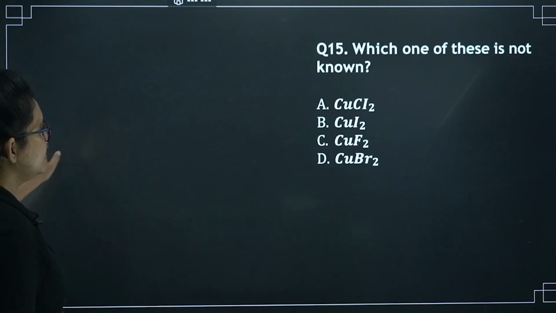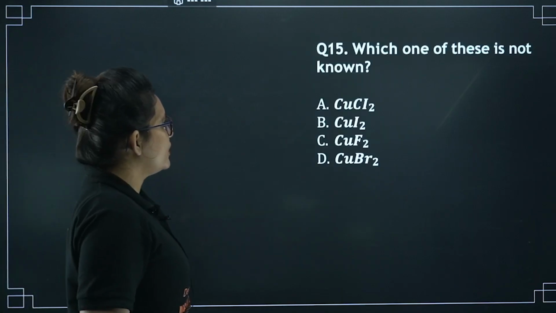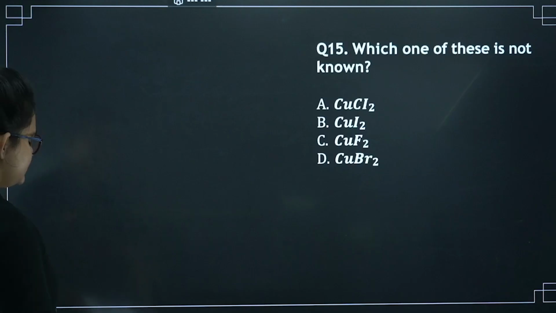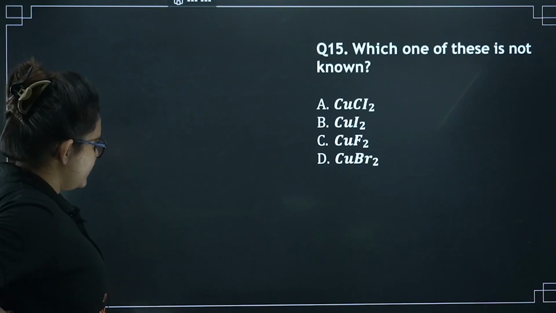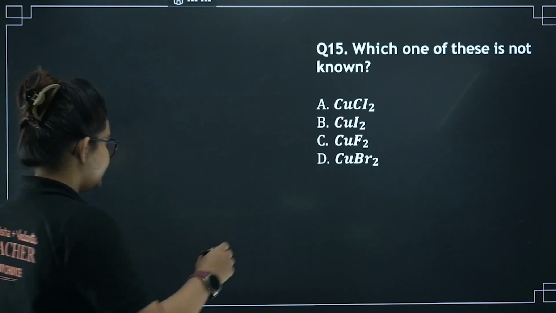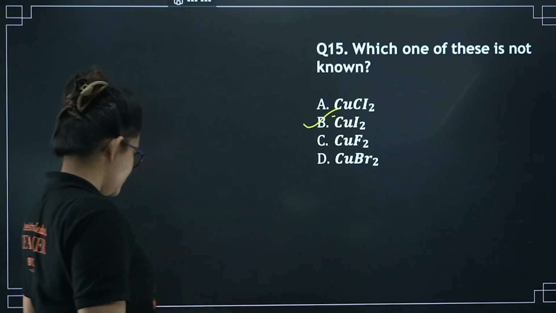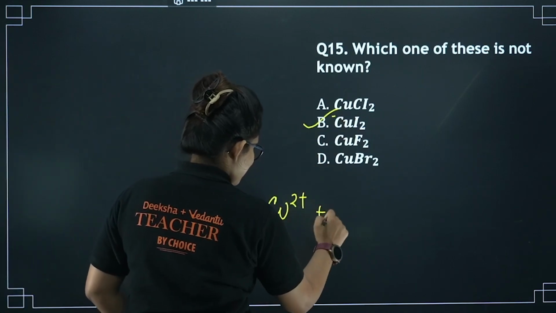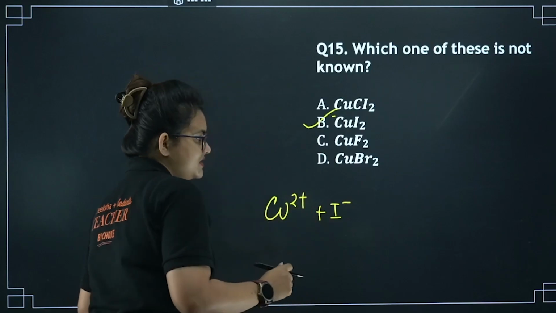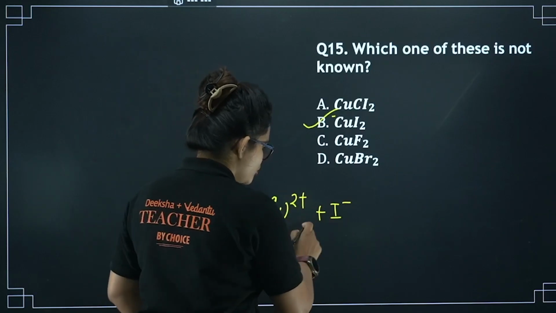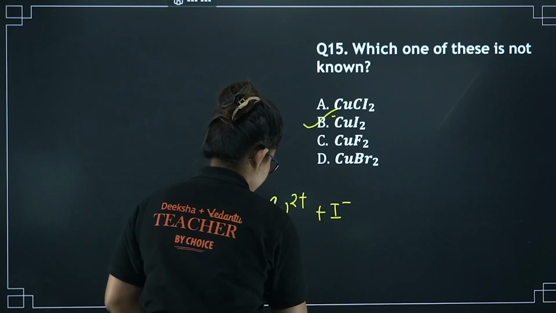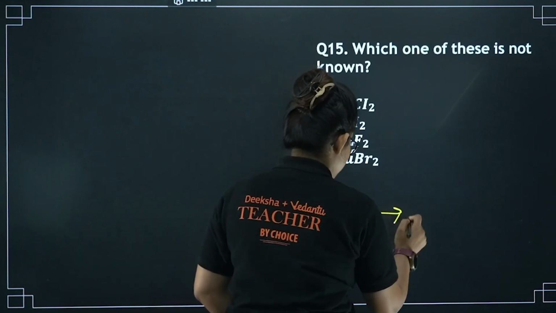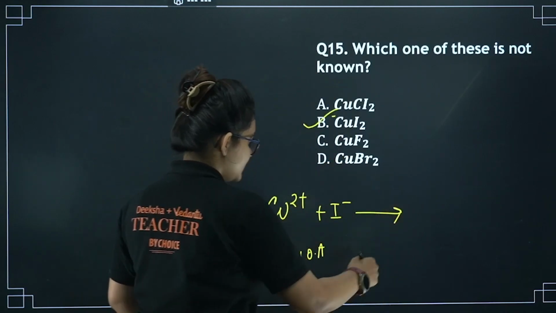Let's proceed further. Here you can see which one of these is not known: CuCl2, CuI2, CuF2 and CuBr2. Okay, CuI2 is not known because if you are having Cu2+ and I minus, Cu2+ being a very strong oxidizing agent actually oxidizes I minus to I2.